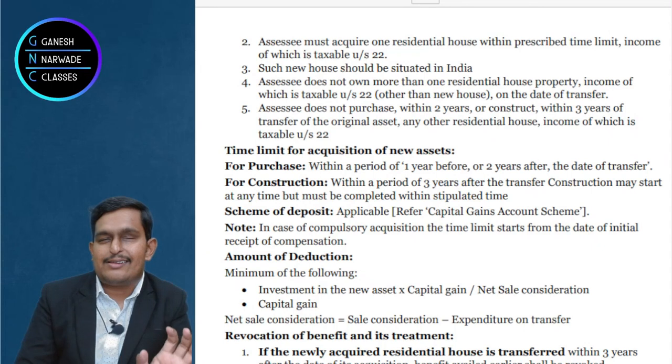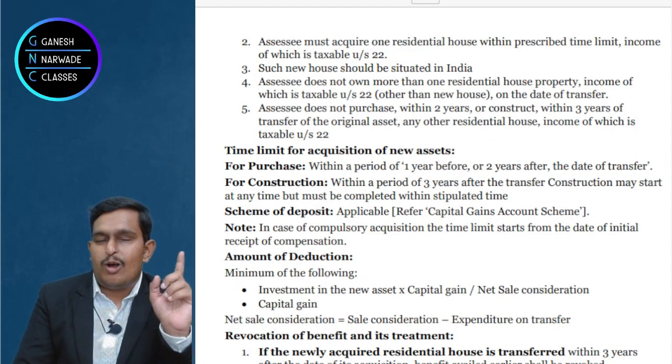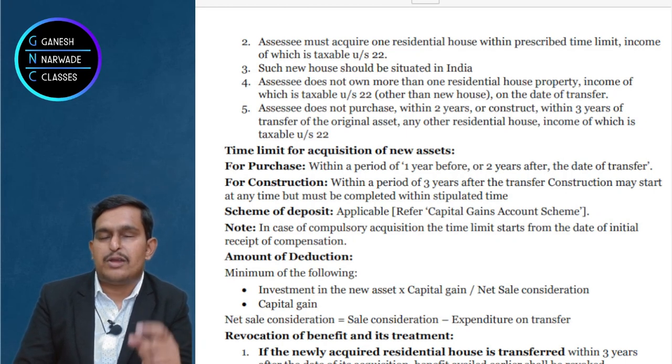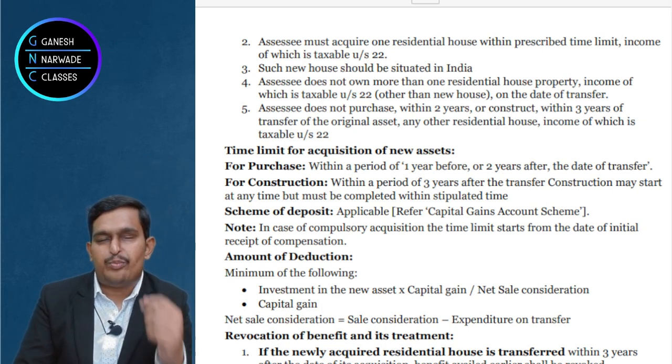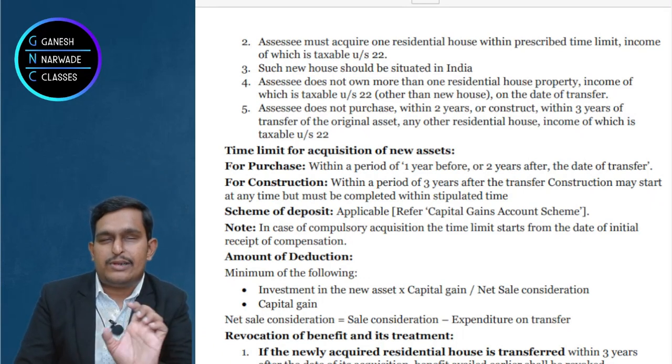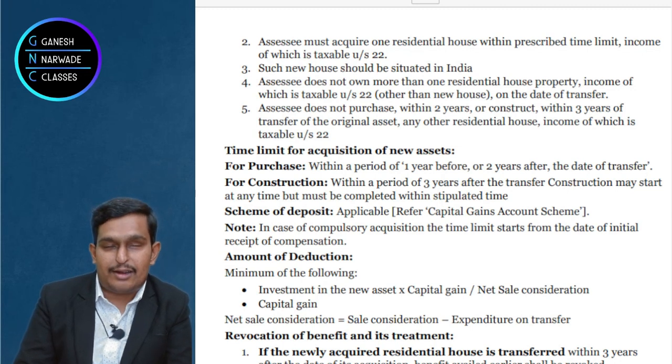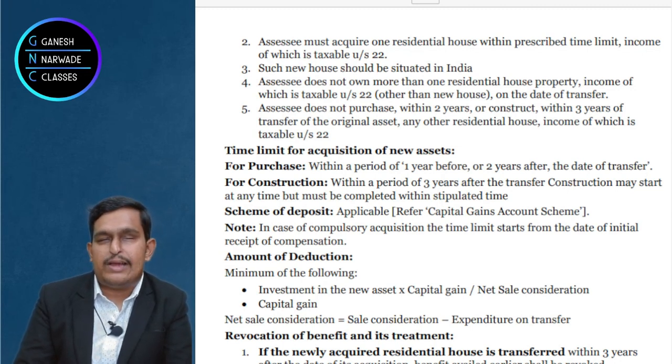In that case, you sold any long term capital asset other than residential house property and you purchase one more residential house property, right? You have one, so one more. If you don't have, you purchased one, then you get exemption under 54. But then once you bought one, you cannot buy another, right? So buying should be of one, not two. That's what you should remember.